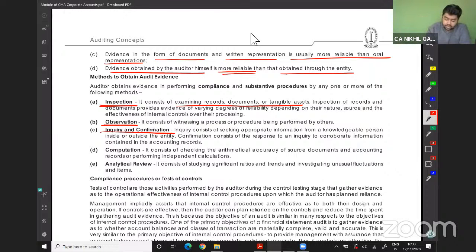Fourth one is computation. It consists of checking the arithmetic accuracy of source documents and accounting, and analytical review. The overall review of the financial statements: whether the ratios represent, whether there is any change in the increase or decrease in sales, whether the product mix is the same, how much profit we were making on the product compared to the previous year, why there is so much fluctuation in marketing expenses, and so on. These are a few things which are used to obtain audit evidence.